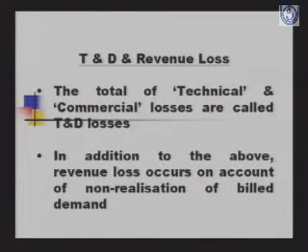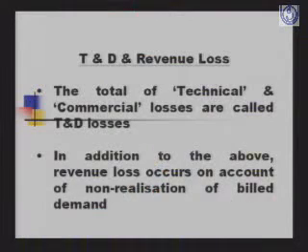We have talked about T&D loss. Now we come to AT&C loss, because that is a new term which has been used for the past 3 or 4 years since reforms started. Distribution reforms started in our country in 2000-2001, and we came up with a new term called aggregate technical and commercial loss. The total of technical and commercial loss is called T&D loss. Covering how to reduce these T&D losses? Yes, we will come to that later. This is the concept of T&D and AT&C loss. Then we will come to how to reduce these.